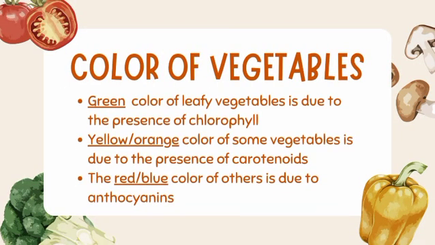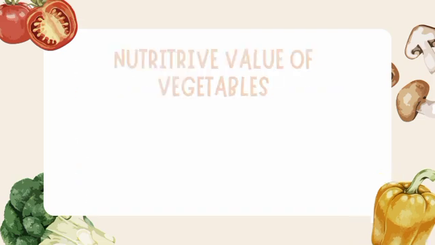Different vegetables have different colors, and this variation in colors is due to the presence of some chemical compounds in them. Leafy vegetables are green because they contain chlorophyll, while some vegetables have a yellow or orange color. That is due to the presence of carotenoids. And there are some vegetables that have a red or blue color, and that is due to the presence of anthocyanins.